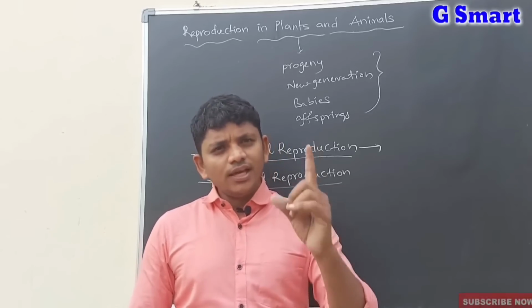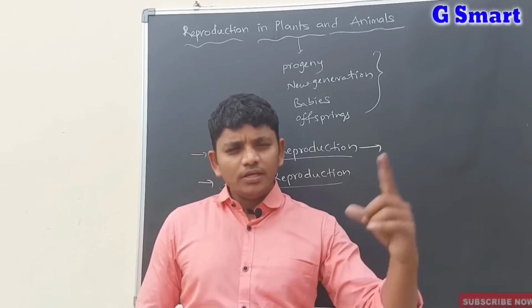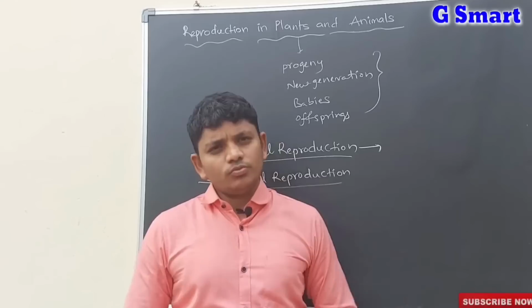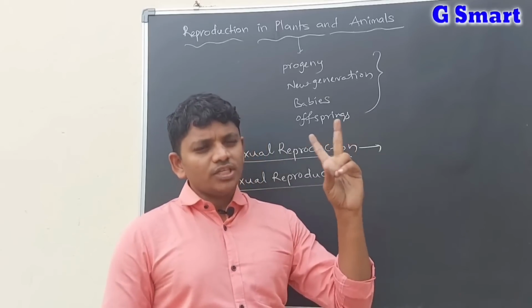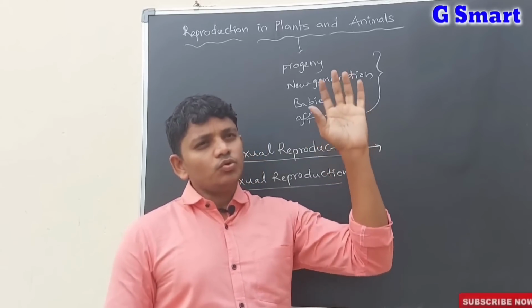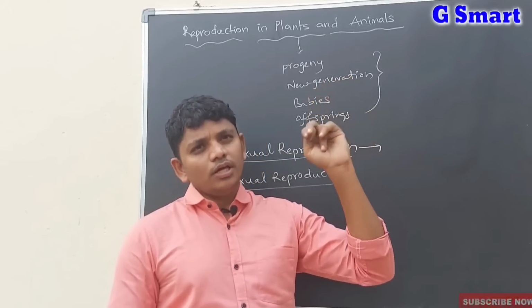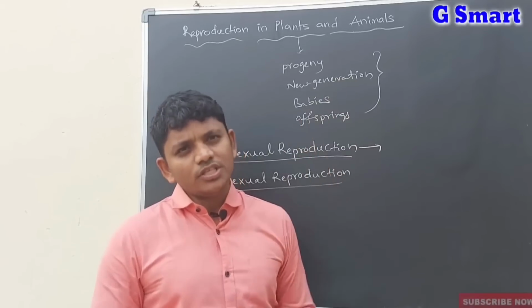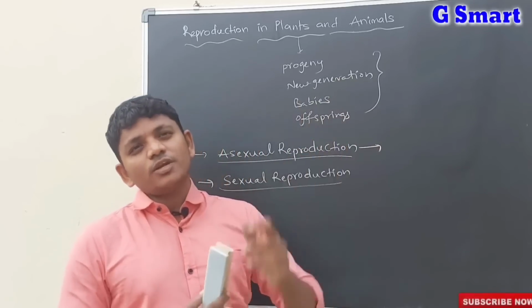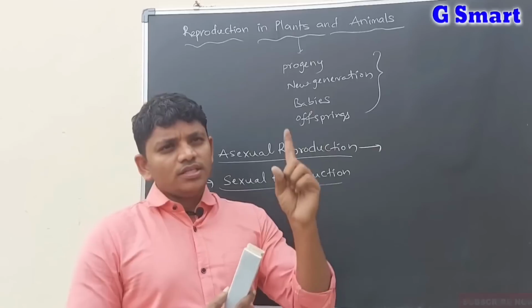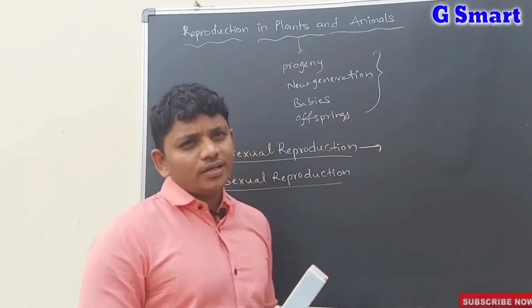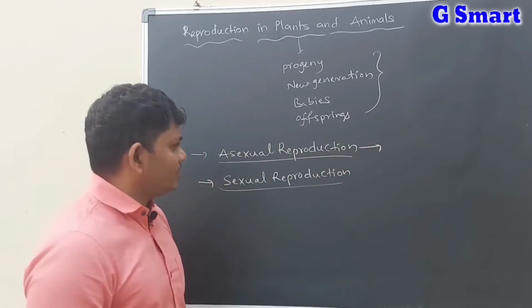In this type of asexual reproduction, there are not two organisms involved, only a single organism, and there is no participation of gametes either.